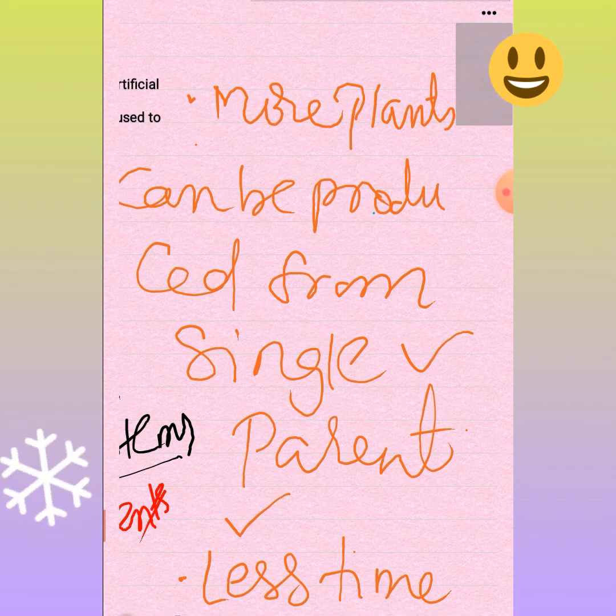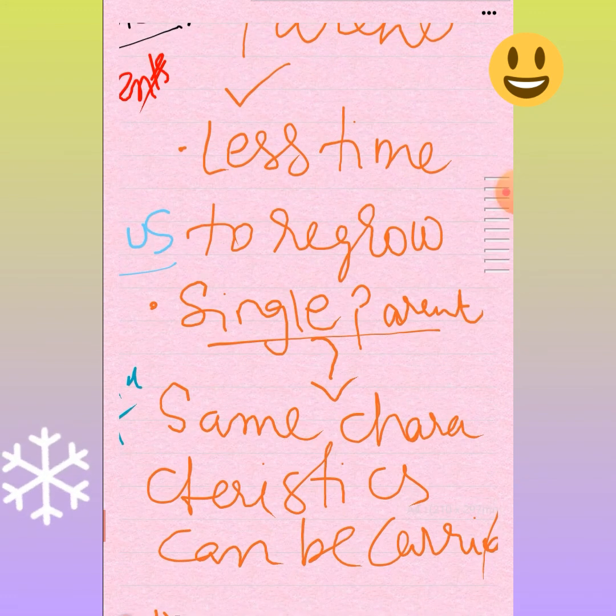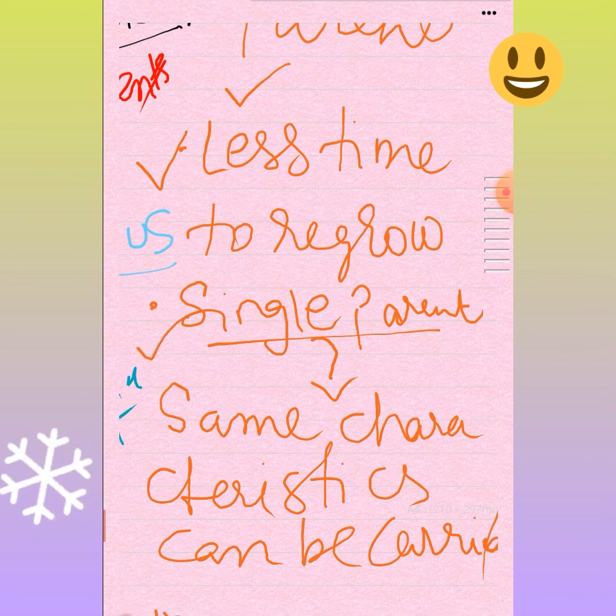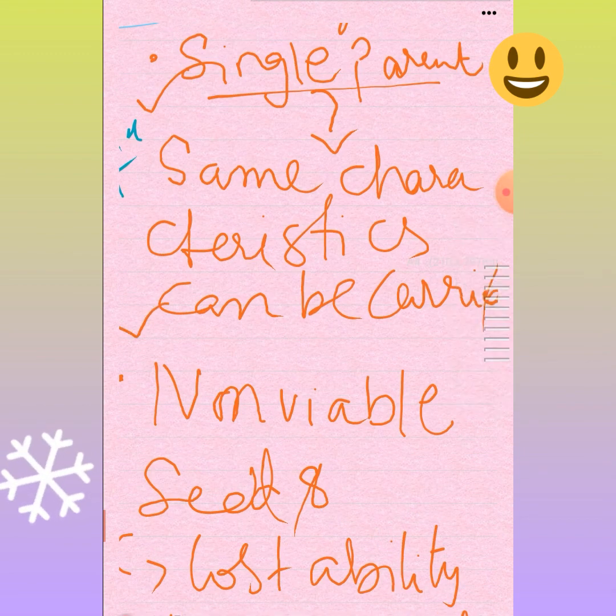Even as we are not depending on seed formation and germination, it takes very little time to regrow. And third, as there is a single parent involved, the same characteristics can be carried to the next generation. Suppose you like the parent characteristics very much, then the same characteristics can be carried forward.